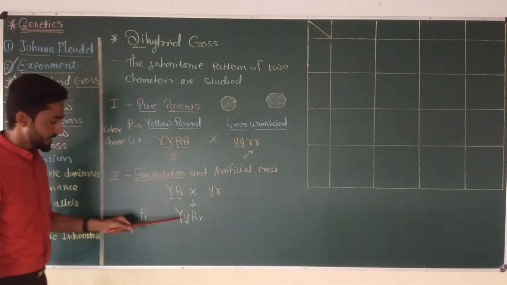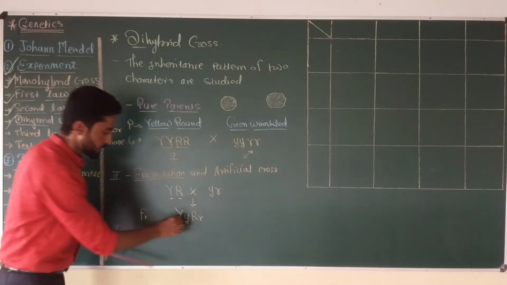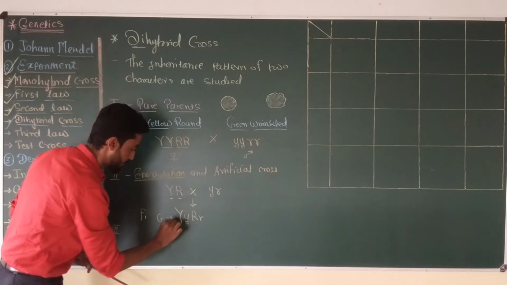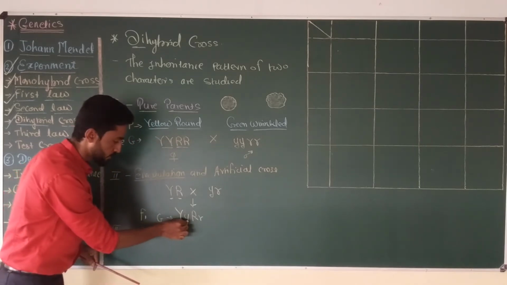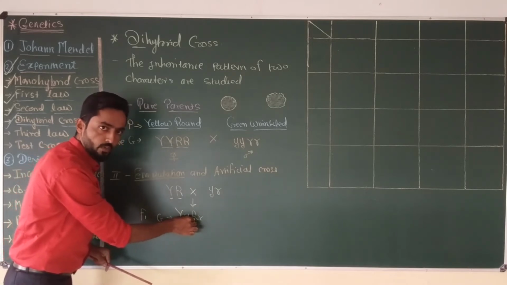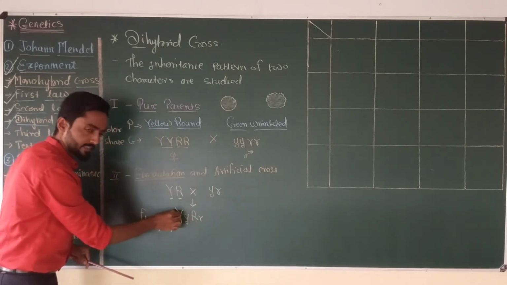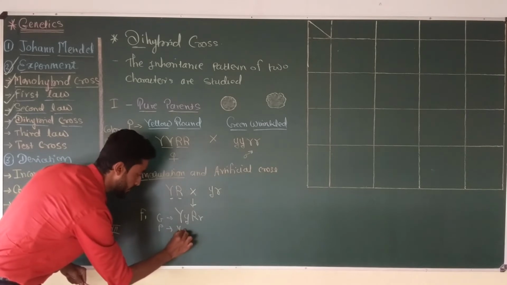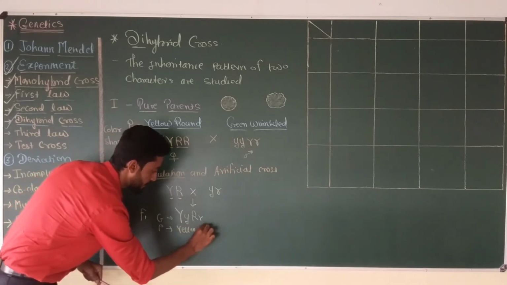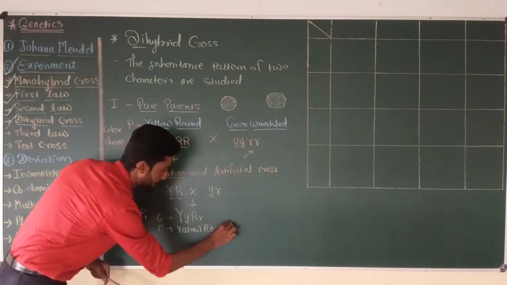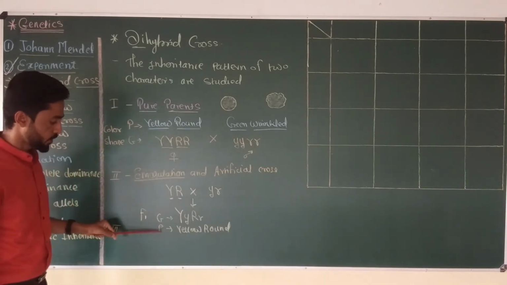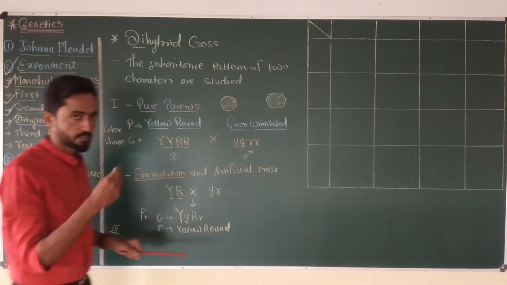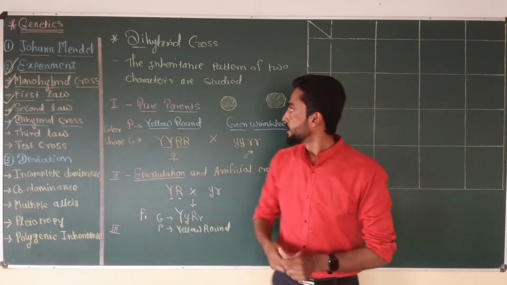So this is the F1 generation, and this is the genotype. The phenotype become capital Y is dominant over small y and capital R is dominant over small r. So the seed become yellow and round. So this is the genotypic and phenotypic ratio of F1 generation. So these are the first two steps of dihybrid cross.